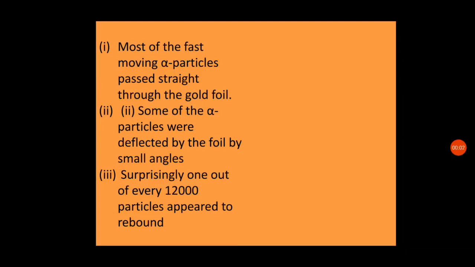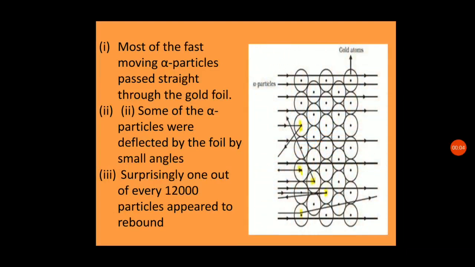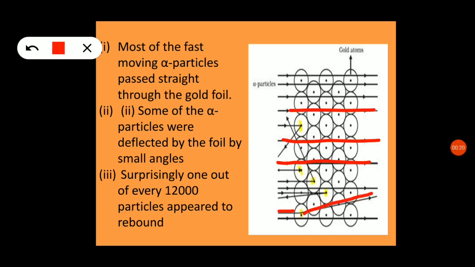Most of the alpha particles passed in a straight line without changing direction. Some of the alpha particles deflected by small angles. And 1 out of 12,000 particles appeared to rebound: the particle touched the gold foil and rebounded back.